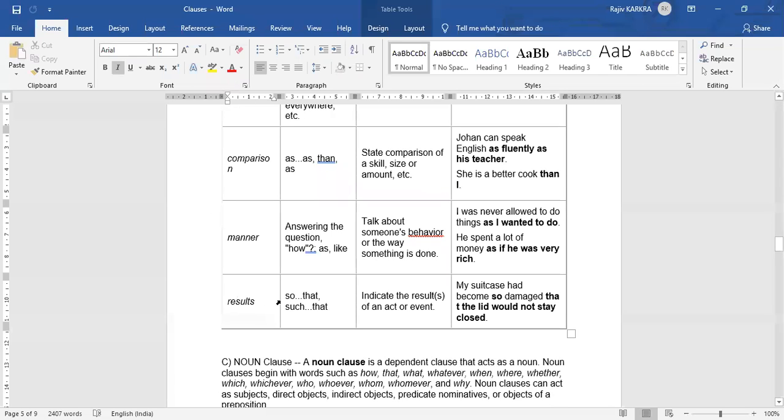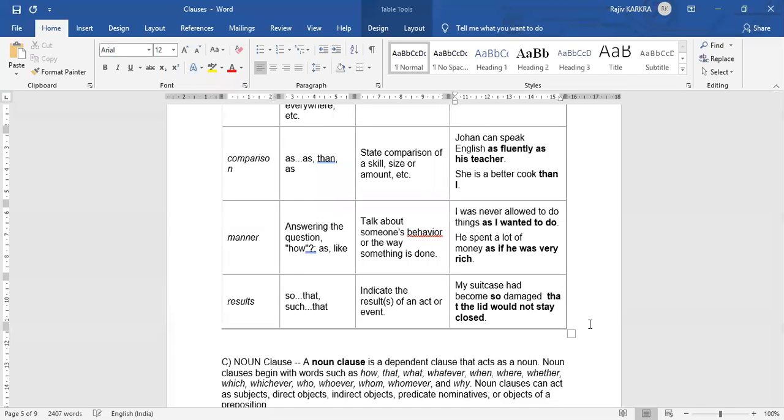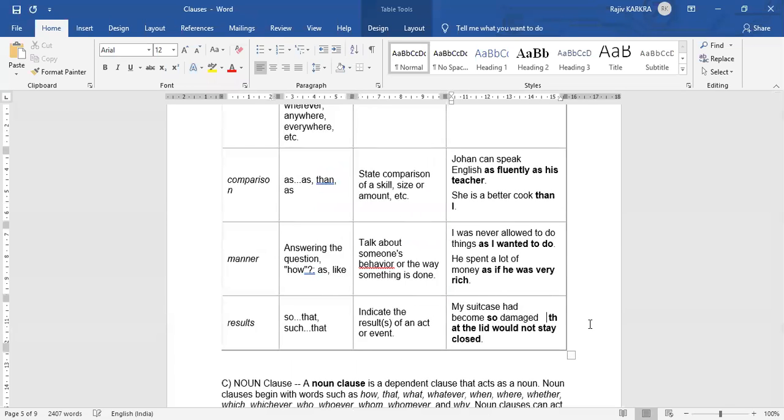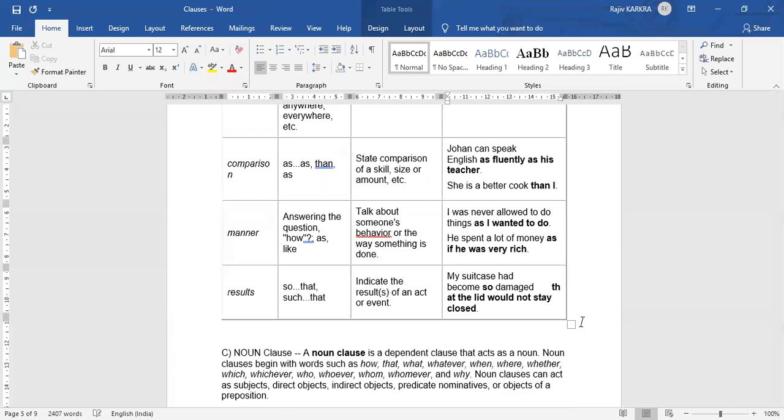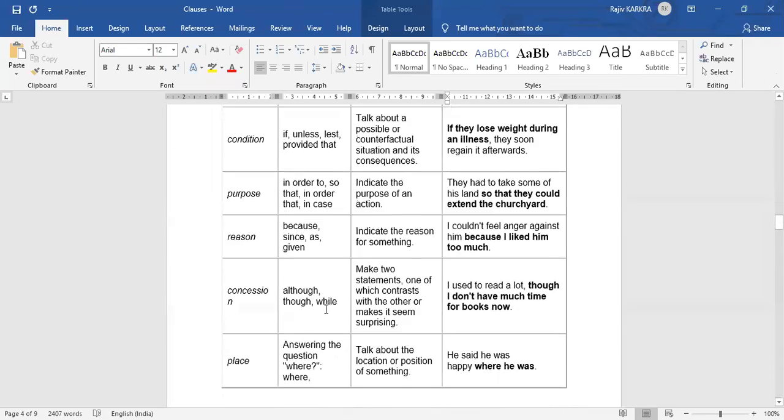Results: so that, such that. It indicates the results of an act or event. My suitcase had become so damaged that the lid would not stay closed. So these are all the adverbial clauses, right? So we use different kinds of adverbs.